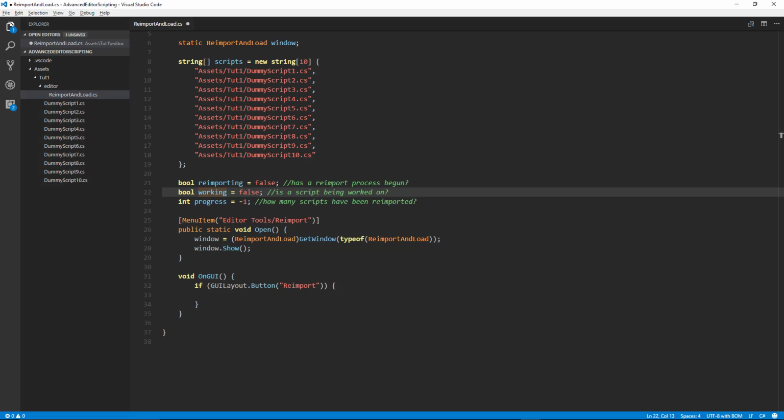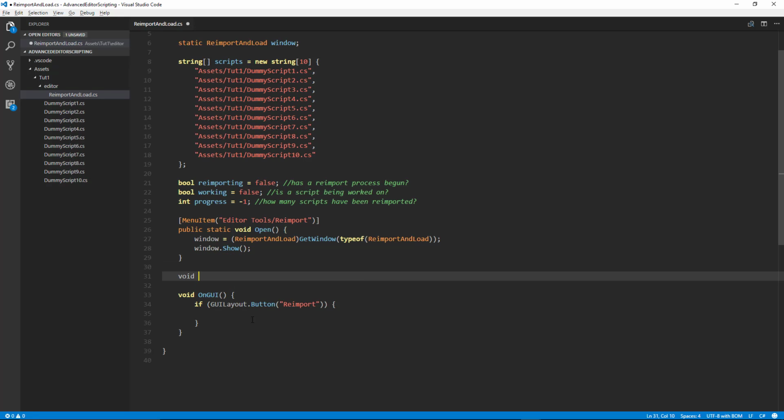Now, the next thing is we're going to need to update this, and onGUI doesn't update unless we're interacting with the editor window. So we need something that updates similar to how Update would work during the play session of a game. So we need some sort of continuous update, and the way we do that is we want to subscribe to the, so we'll say OnEnable.